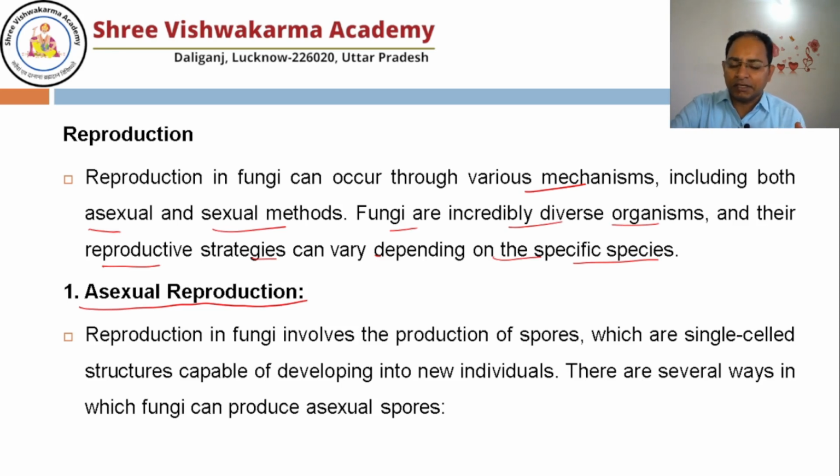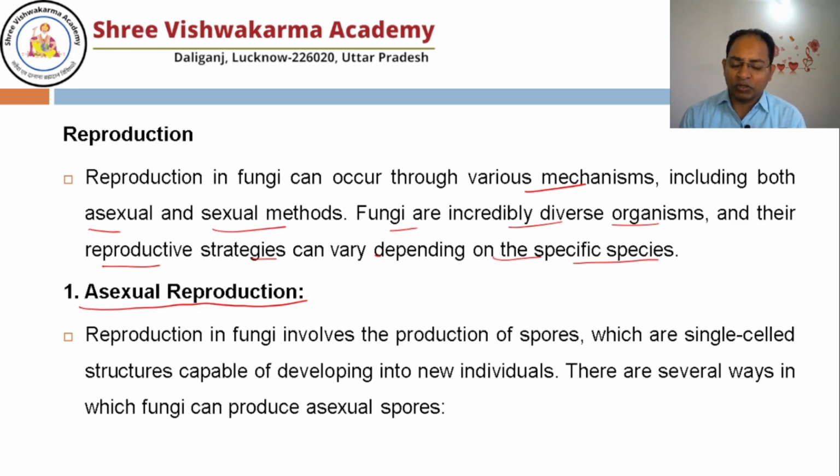That is the asexual structure, a single-celled structure, the spore, and it is spread through air, water, or it may remain present in the soil, and whenever favorable conditions come, it has the capacity to grow as a mycelium.